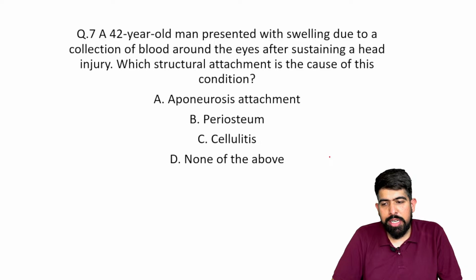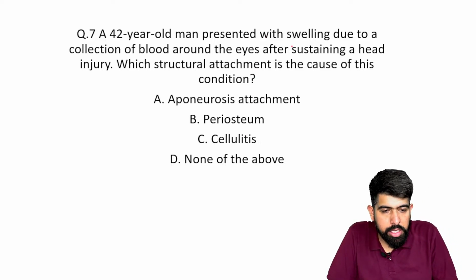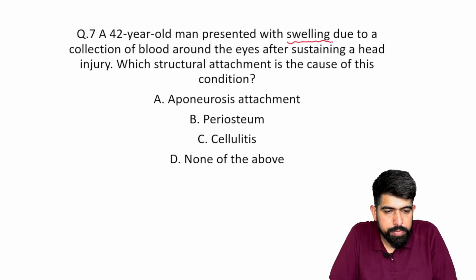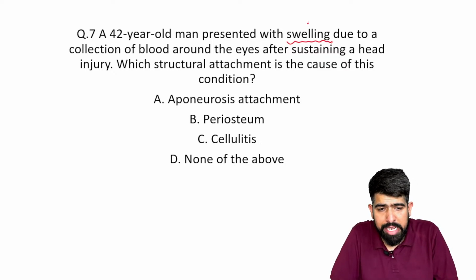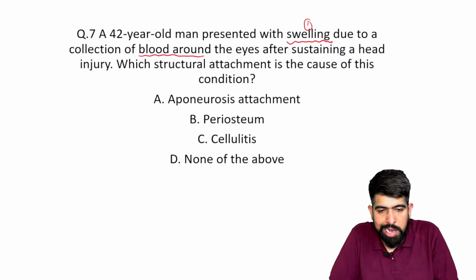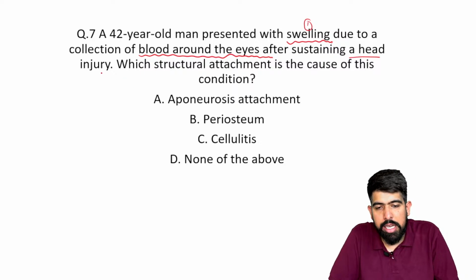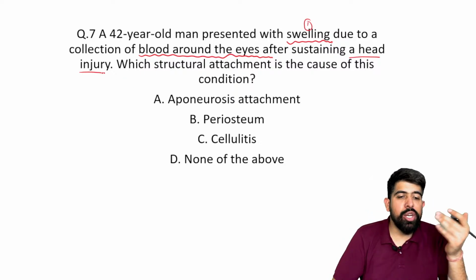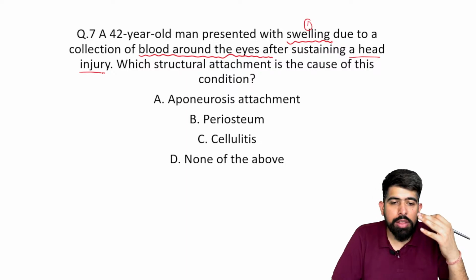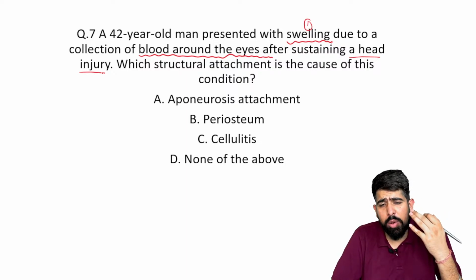Right. So question number 7 is here. A 42-year-old man presents with swelling. The key point I'm catching here: first, the swelling is due to a collection of blood around the eye, which is sustained after a head injury. So the patient has had a head injury, and due to this head injury, blood has now collected around the eyes.